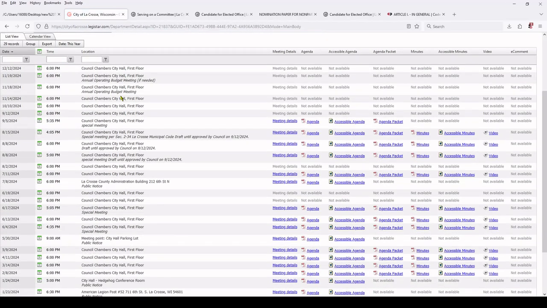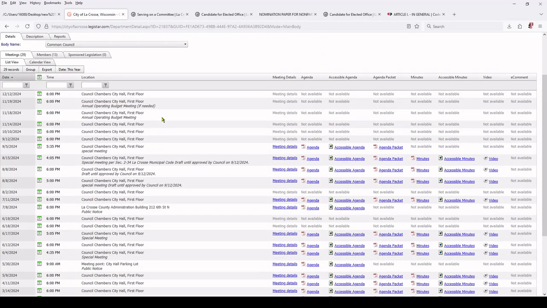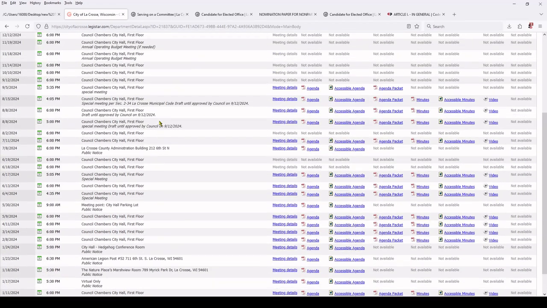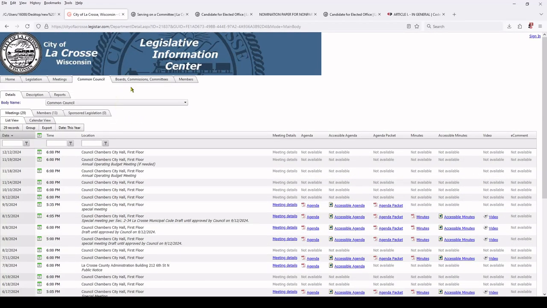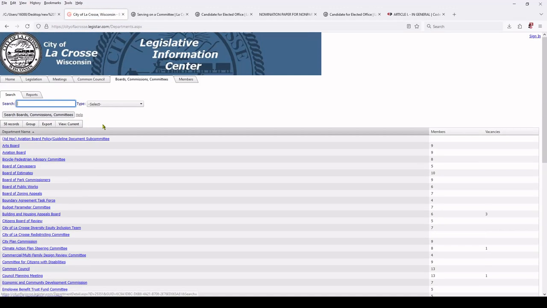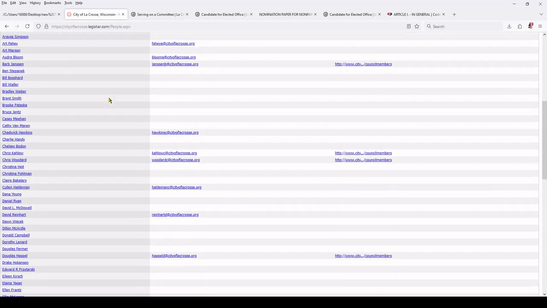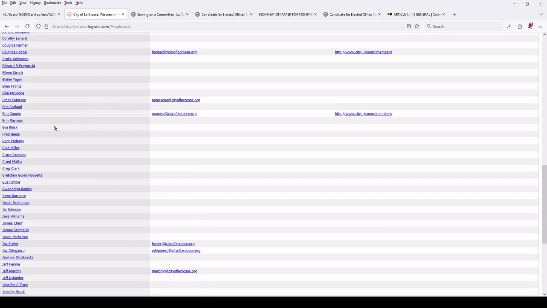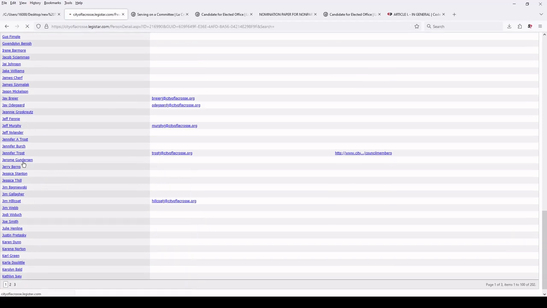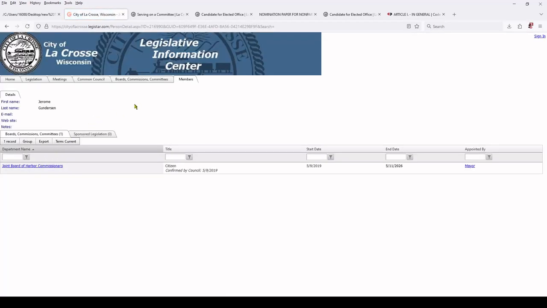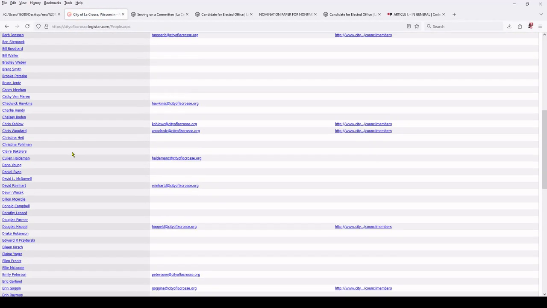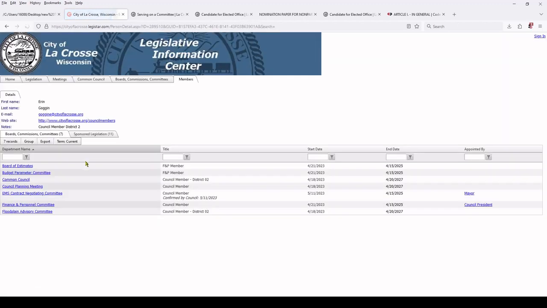And here's the Common Council meetings. They get their own tab because these are very, very important. This is the end of the road for anything. You can also view, here's a list of all these things, and then members is all the people who are part of any board or commission or whatever. So let's click on this person, Jerome Gunderson, on the Joint Board of Harbor Commissions. Okay, there you go. If someone was on multiples, then they would, what's her name? Erin Goggin. She's a city council member, so she's on a lot of committees because she's a city council member. This is kind of their job.